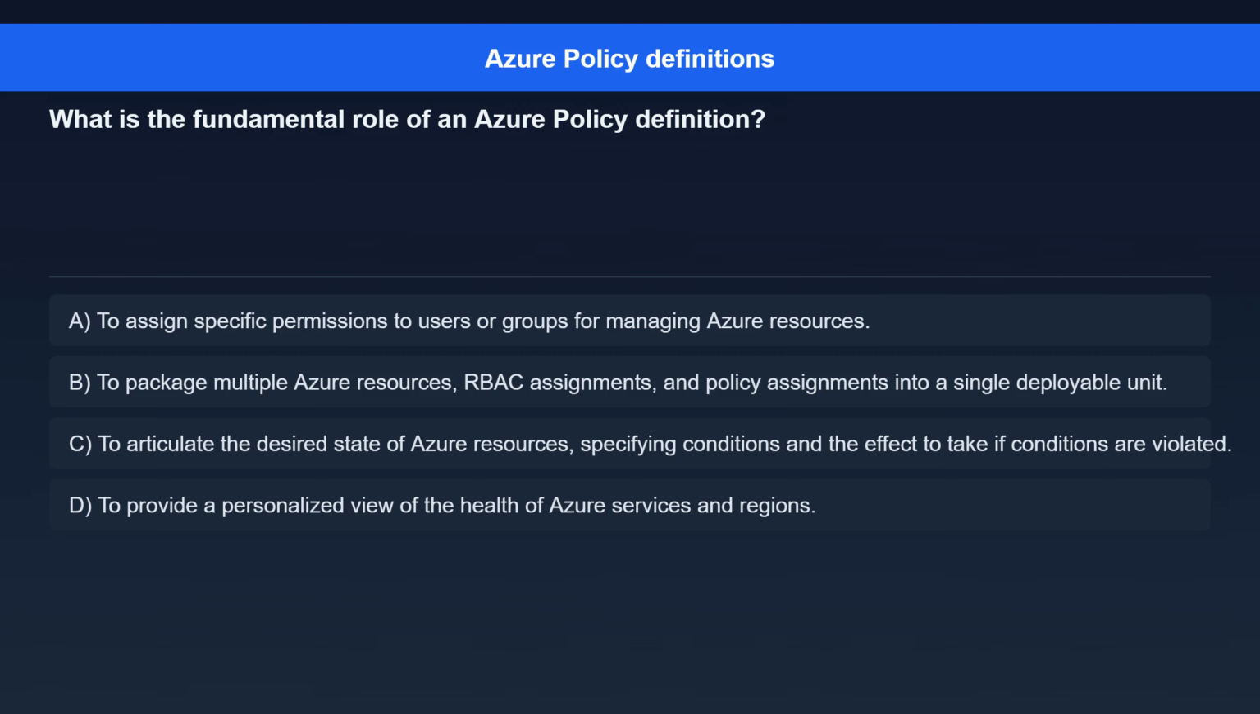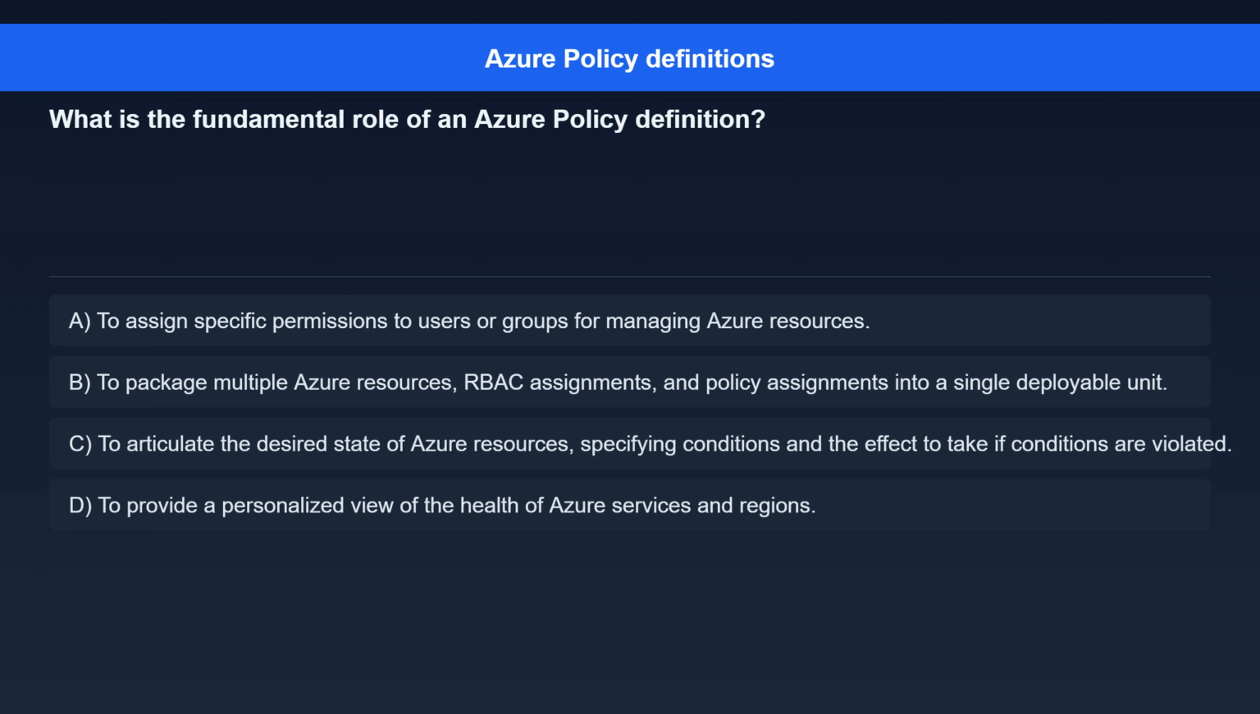Question 1. What is the fundamental role of an Azure policy definition? Option A. To assign specific permissions to users or groups for managing Azure resources. Option B. To package multiple Azure resources, RBAC assignments, and policy assignments into a single deployable unit. Option C. To articulate the desired state of Azure resources, specifying conditions, and the effect to take if conditions are